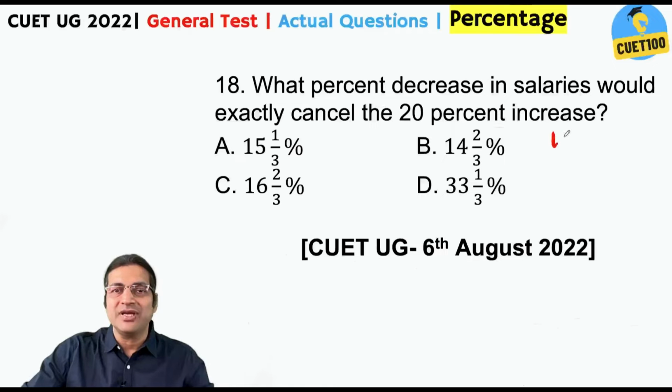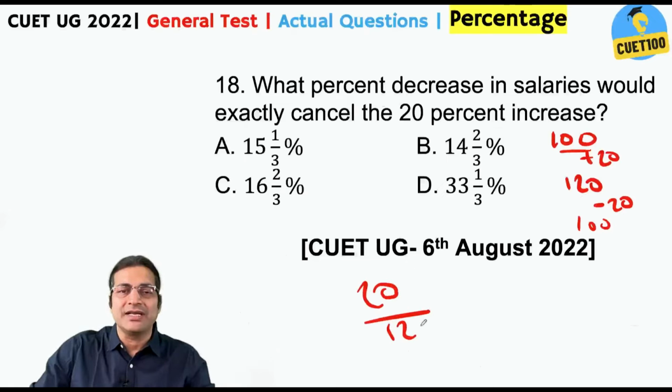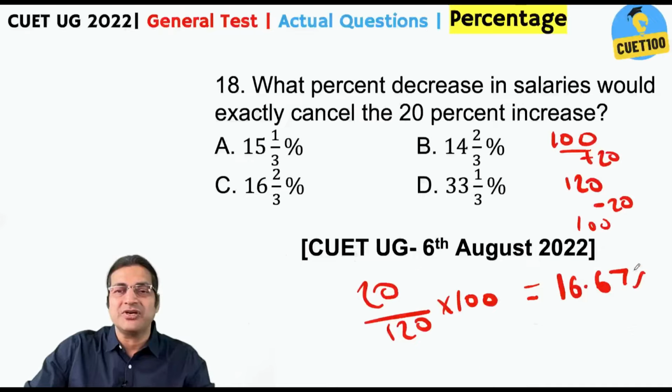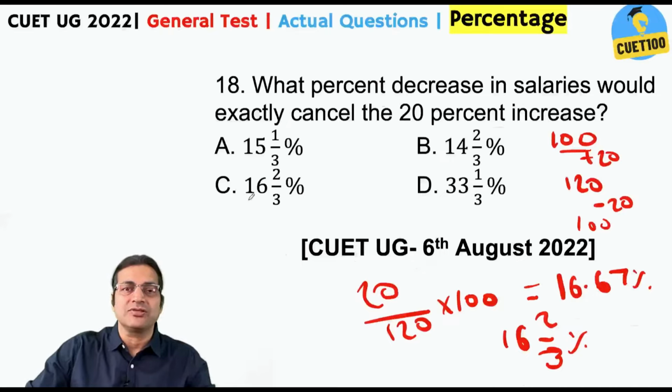What percent decrease in salaries would exactly cancel the 20% increase? Let the initial salary be 100. Okay? If there is 20% increase, this will become 120. In order to cancel this increase, you need to subtract 20. Why? Then 120 will become 100 again, right? Now, when you decrease 20 out of 120, in percentage terms, it is 1 by 6 of 100, that is 16.67% or 16 2 by 3%. Right? Please keep that in mind. So, this is your answer.